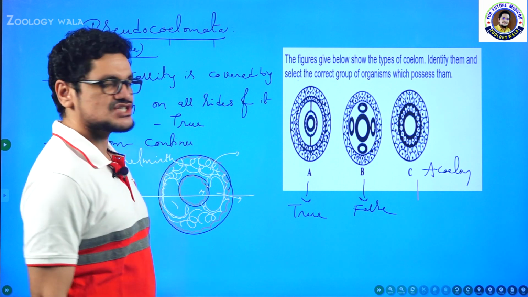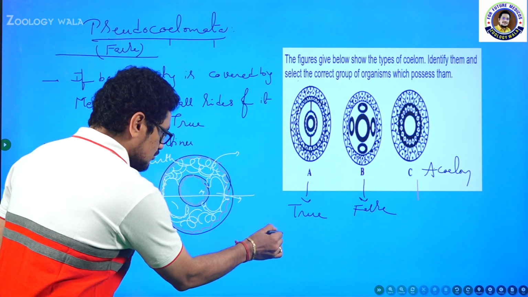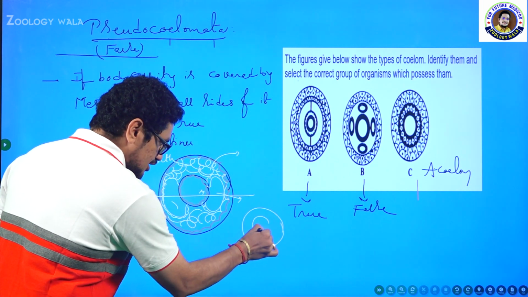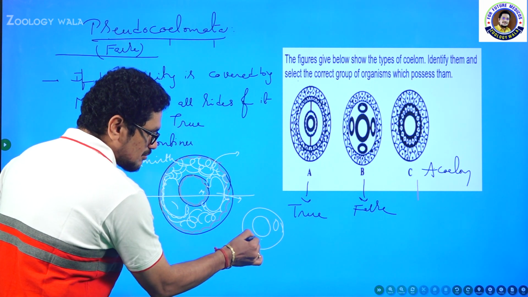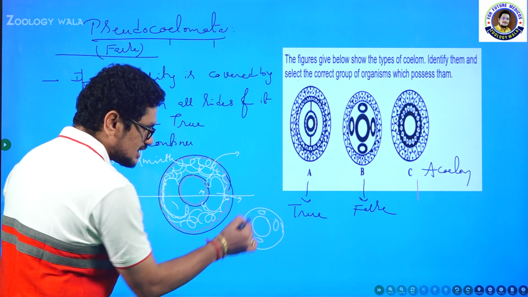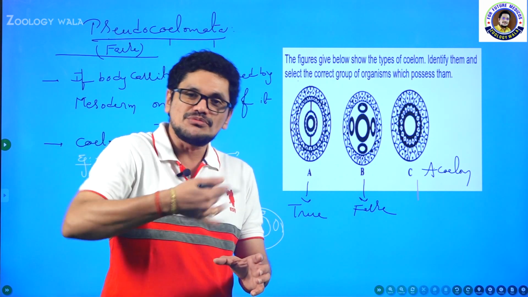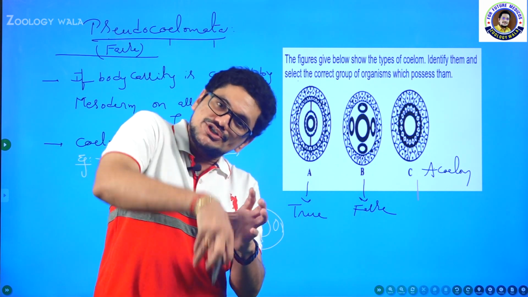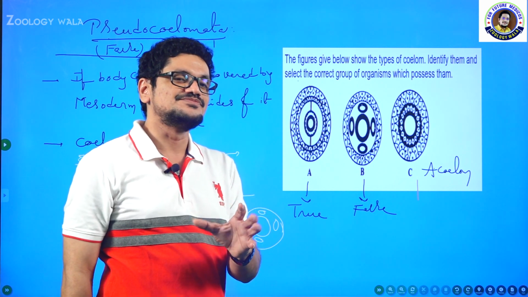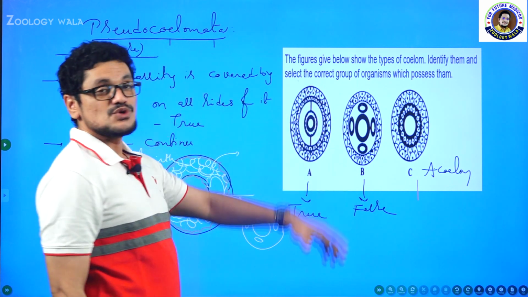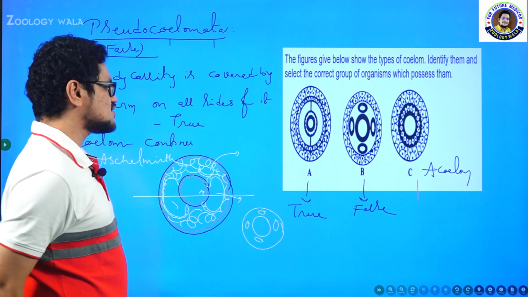My dear friends, just remember one thing. This is the outermost layer, ectoderm, and this is endoderm. Mesoderm is present in the form of pouches like this. So an outer circle, an inner circle, an outer tube and an inner tube, a tube within a tube type of organization. This is seen in pseudocoelomates. This is not considered a true coelom.